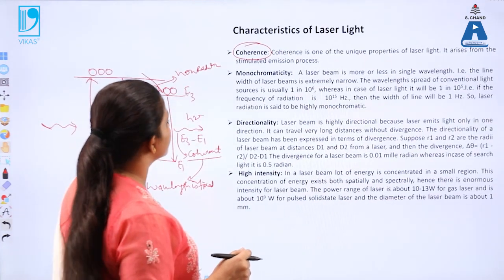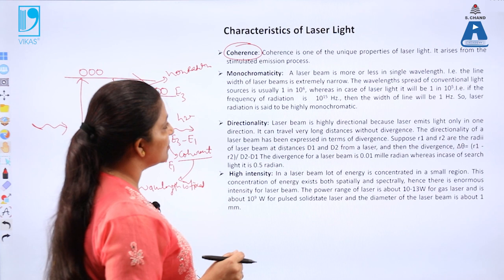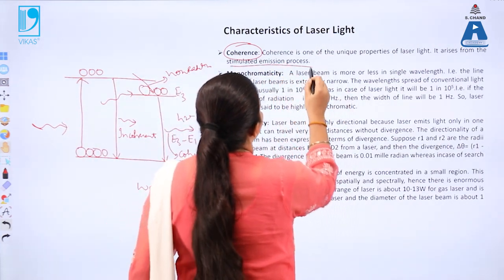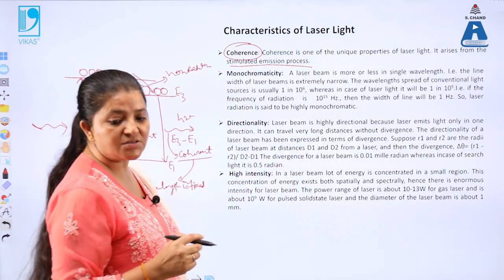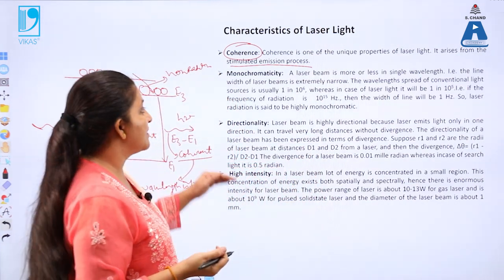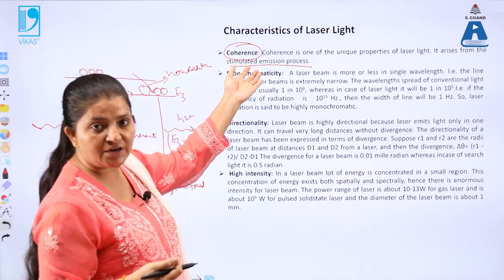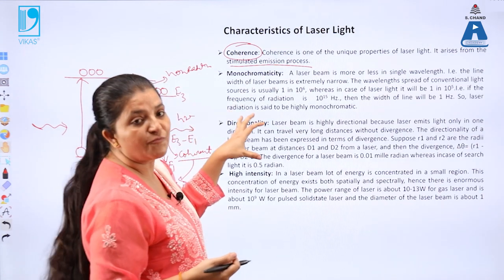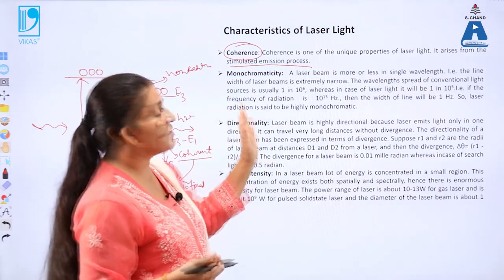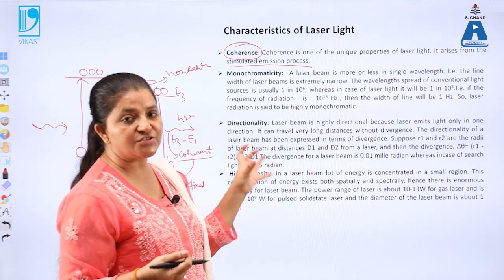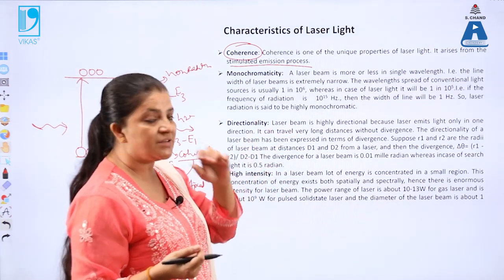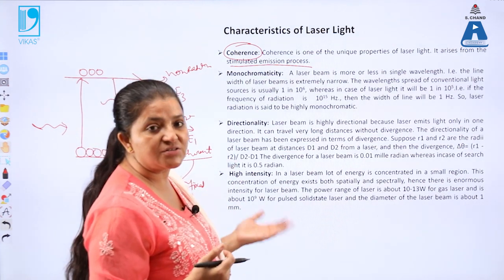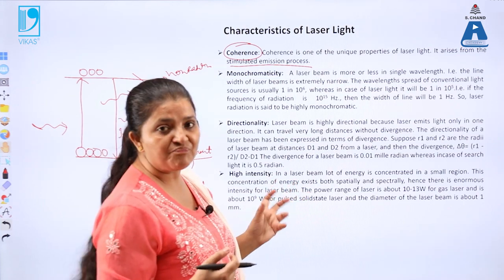So the first characteristic is that coherence is one of the unique properties of laser light, and it arises from the process of stimulated emission, because in stimulated emission, atoms come back from the metastable state to the ground state by absorbing some photons. Then the photons get released, so the energy density of the photons goes on increasing, and after multiple transitions and reflections, we get the laser light.